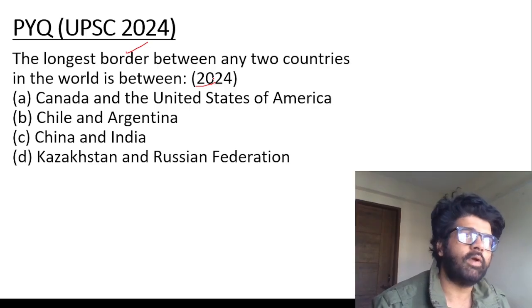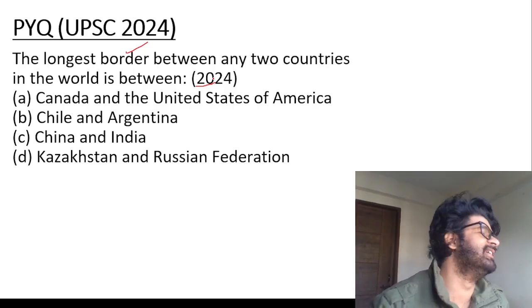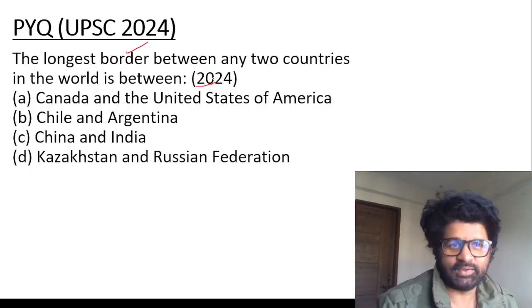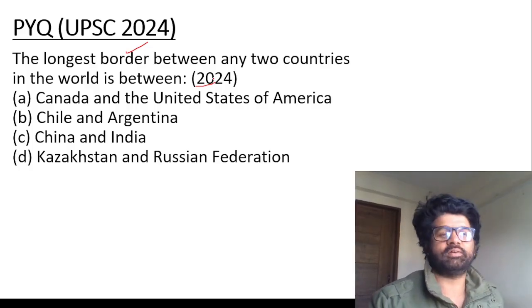UPSC asked one question: where do you find the longest banana? Oh my god, please, no non-veg jokes, guys. So longest border, Canada and US.